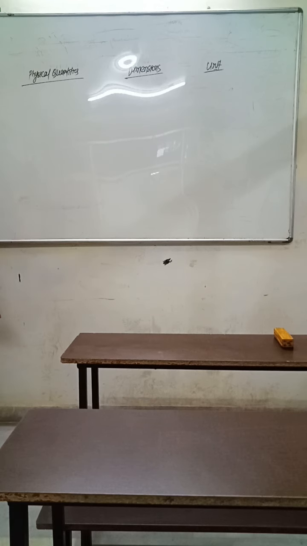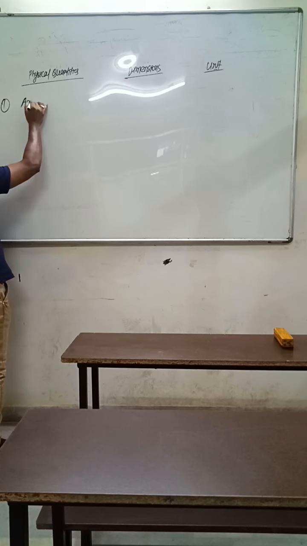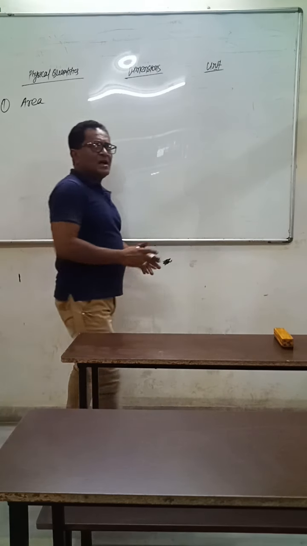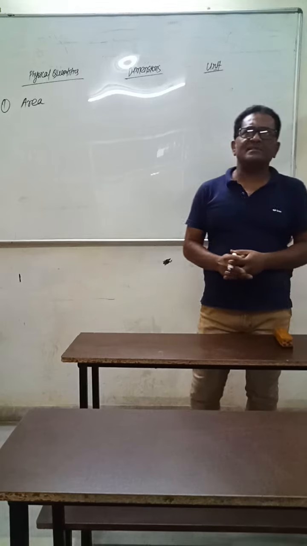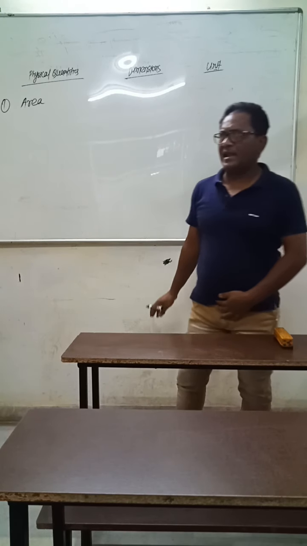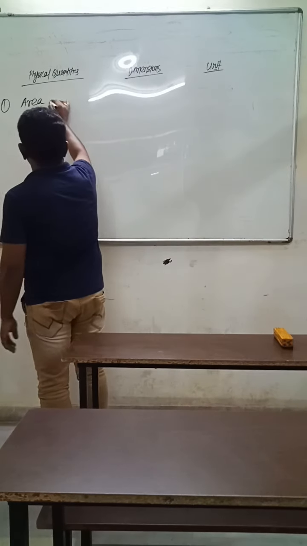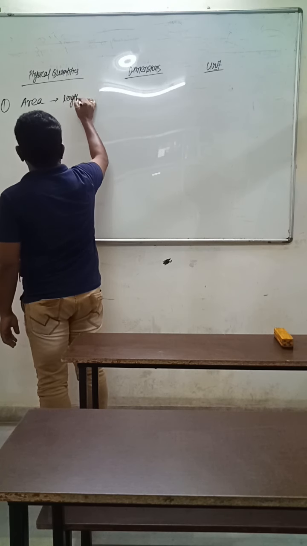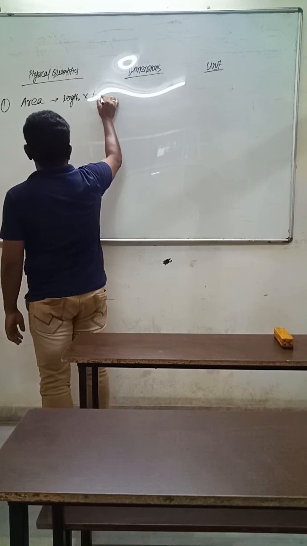So, among the first physical quantities, we will talk about area. The formula for area: generally area is expressed in terms of length into breadth.